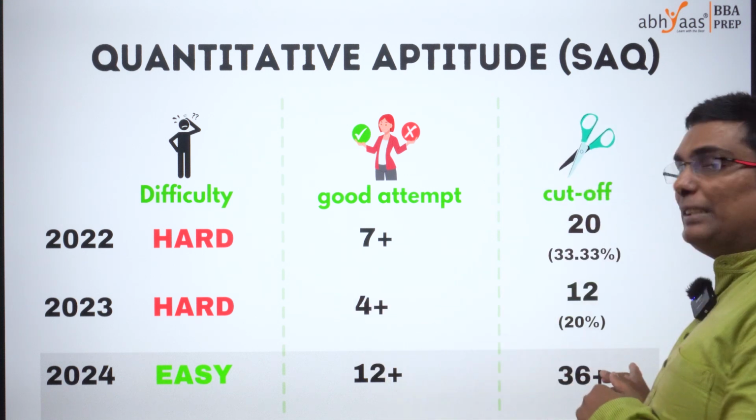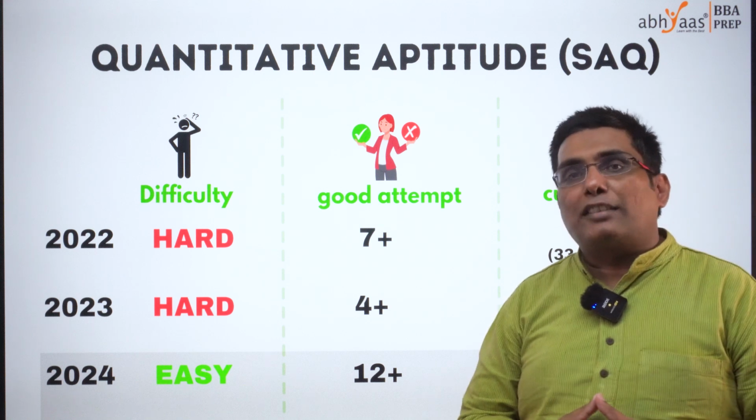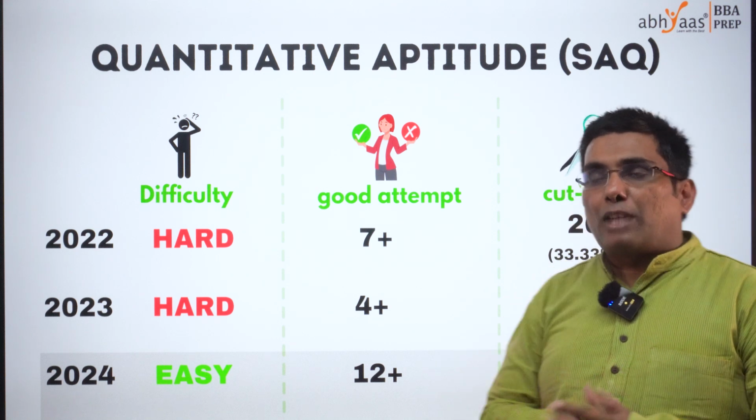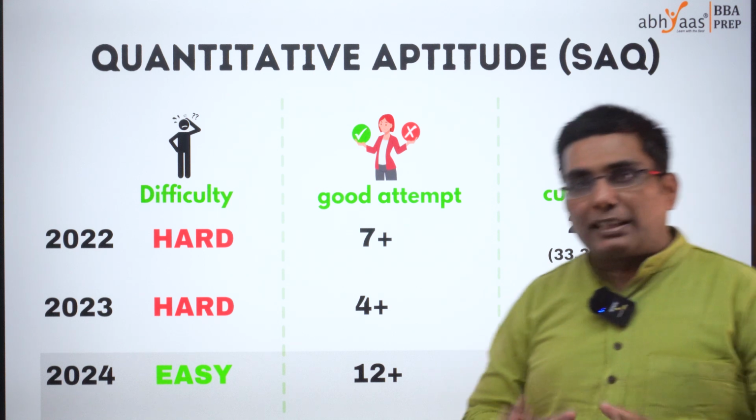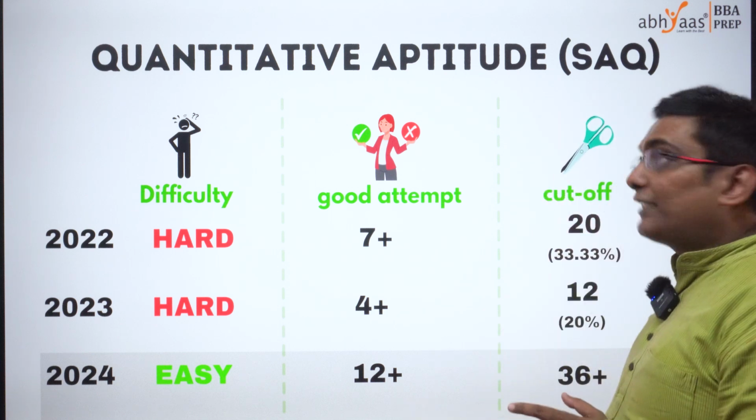I think the overall cutoff we believe this year could be increased as compared to the last 2 years by 10 to 12 marks for sure. 36 is the cutoff that we are expecting for this year. Let me take you through the next section.